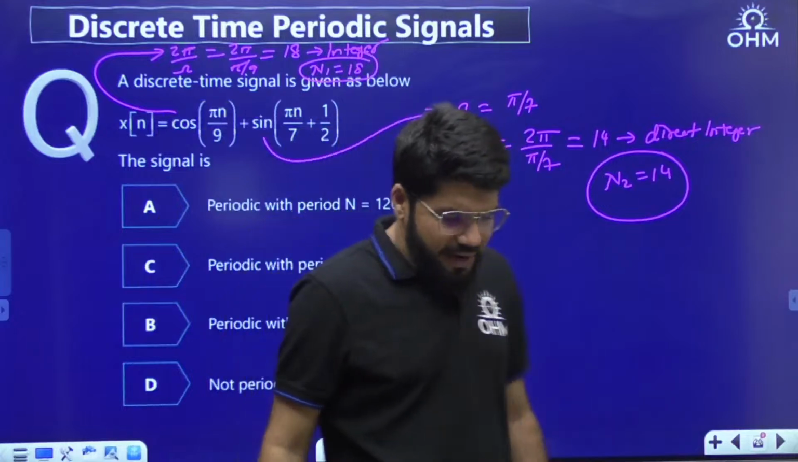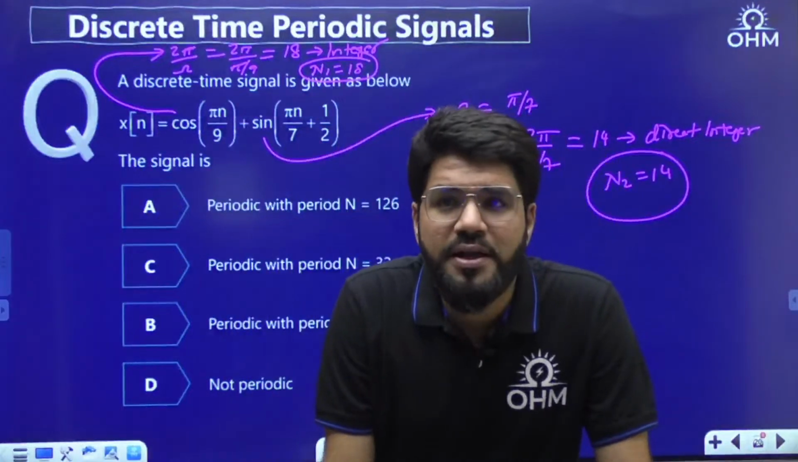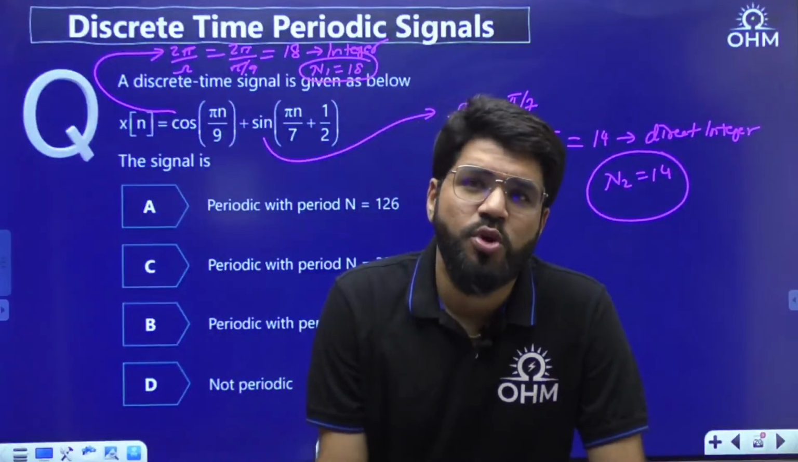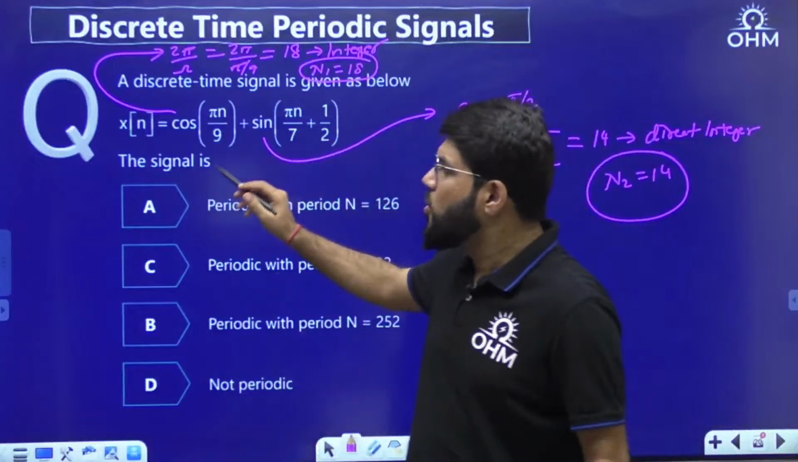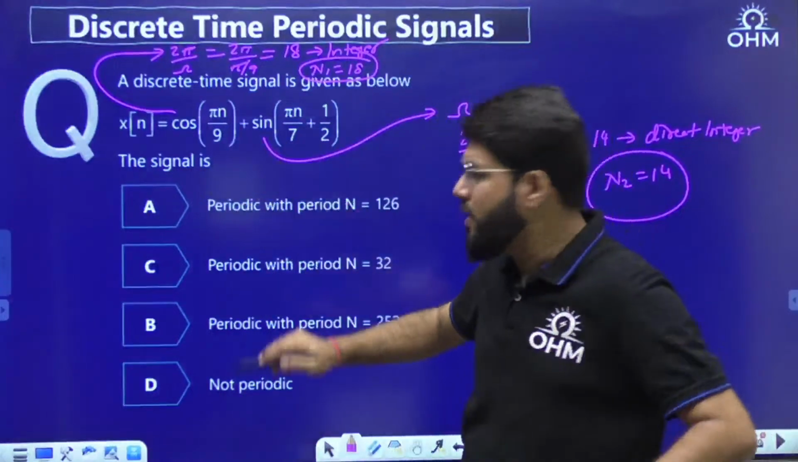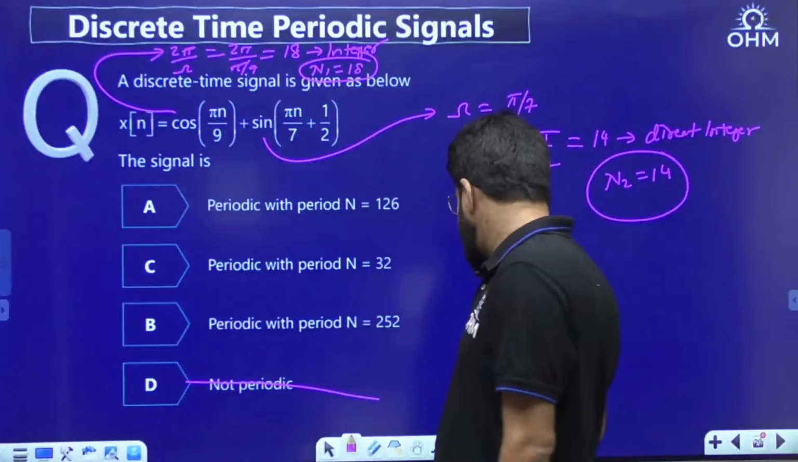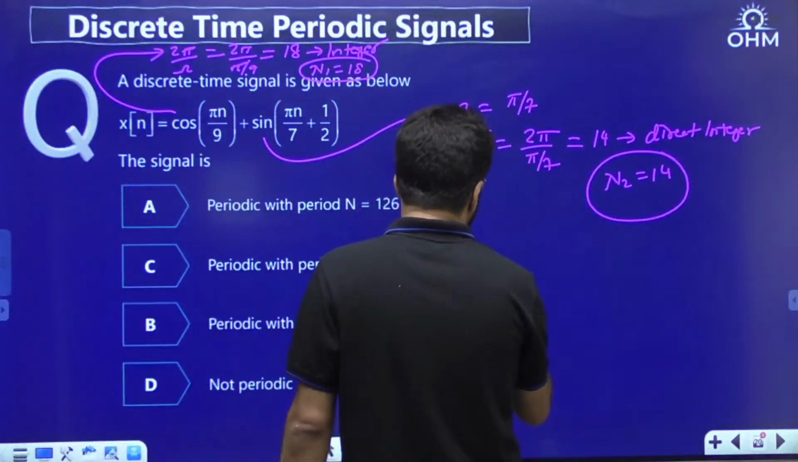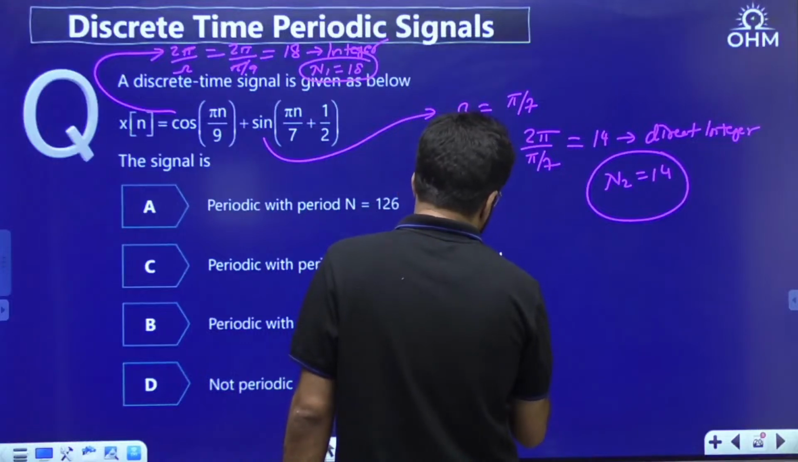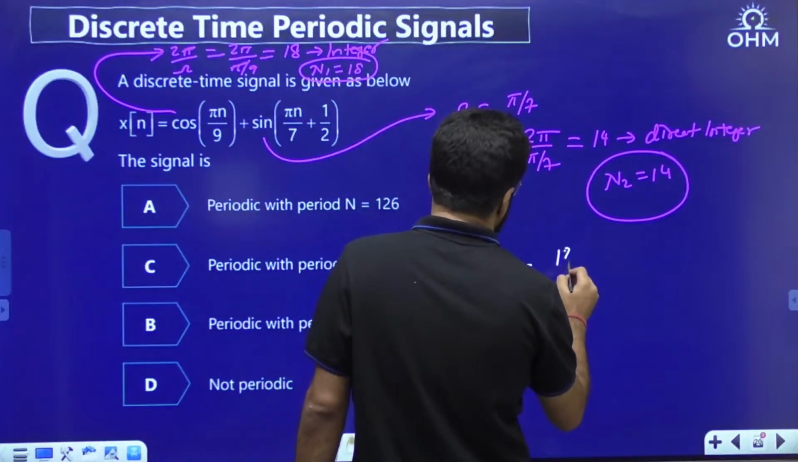Okay, and if two discrete time periodic signals are added, then the result is always periodic. If individually they are periodic, then no other test is required. It is always periodic, it will not be aperiodic. But with how much period? So now n1 by n2 is 18 by 14.